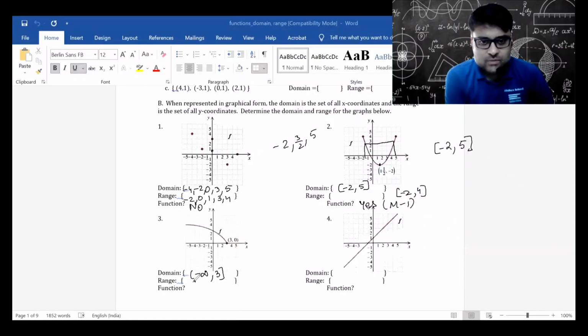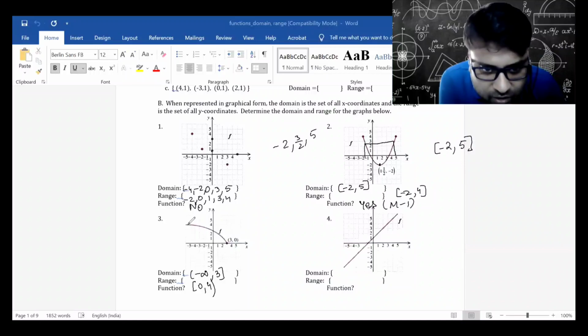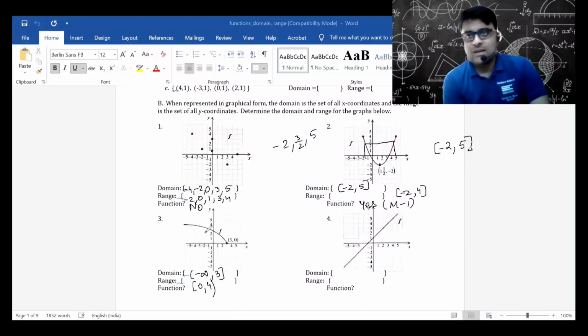Range seems to be 0 to 4, where it is going to 4, never actually achieving 4. Seems like that. If you have marked 0 to 4 closed interval, that's also fine. Because we don't have the exact functional value here, we are only conjecturing.